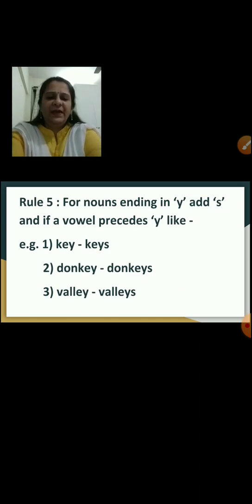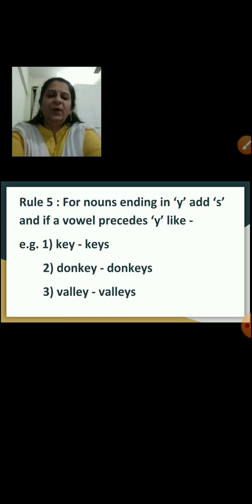Rule number 5. For nouns ending in y, you have to add s if a vowel precedes y, for example key. You have to add s and make it plural, keys.